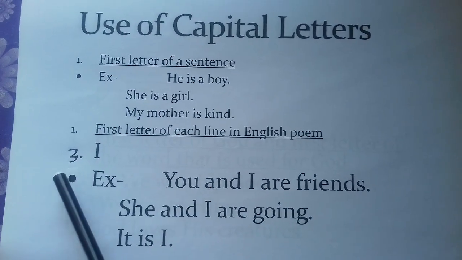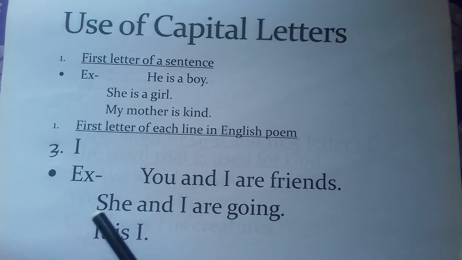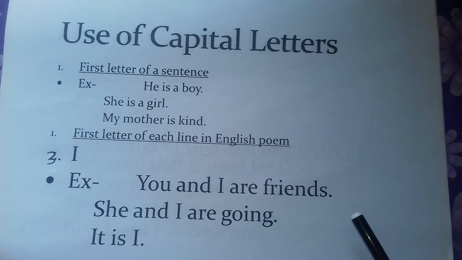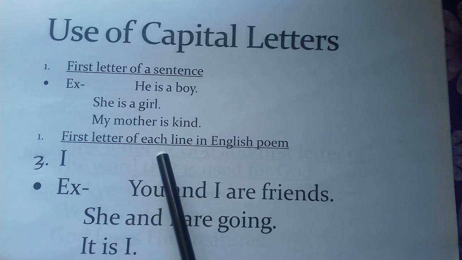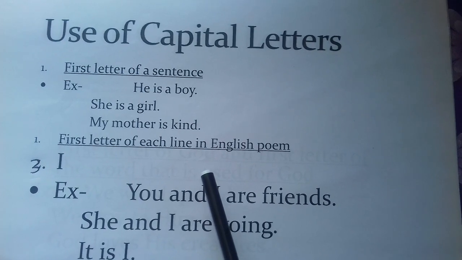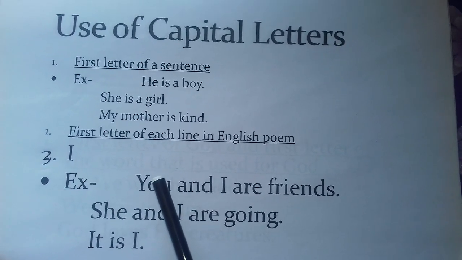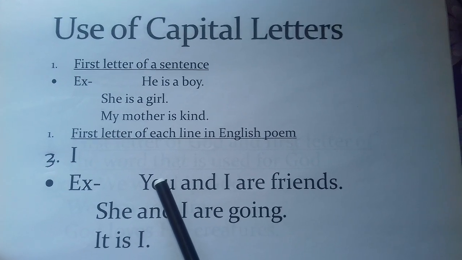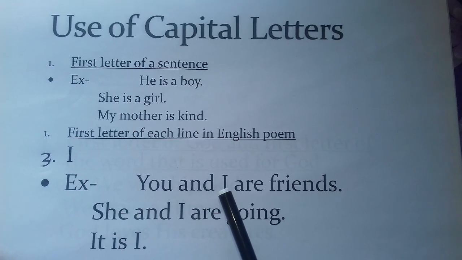Now we should come to number 3, that is I. I is always written in capital letter, but when I is used as a letter, it is not written capital. When I is used as a word, it is written in capital letter, because I is both a letter and a word.